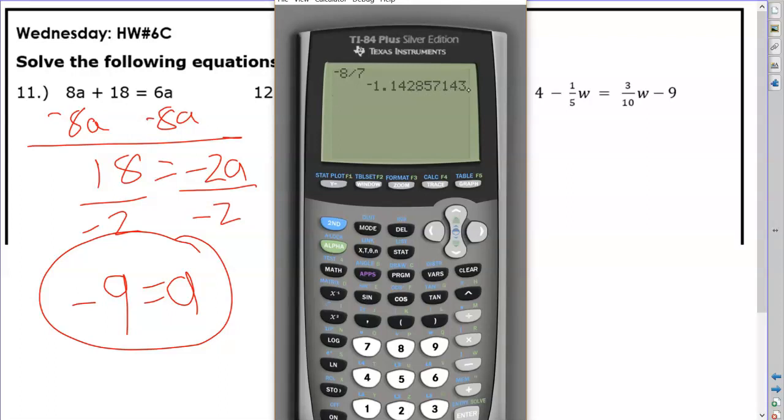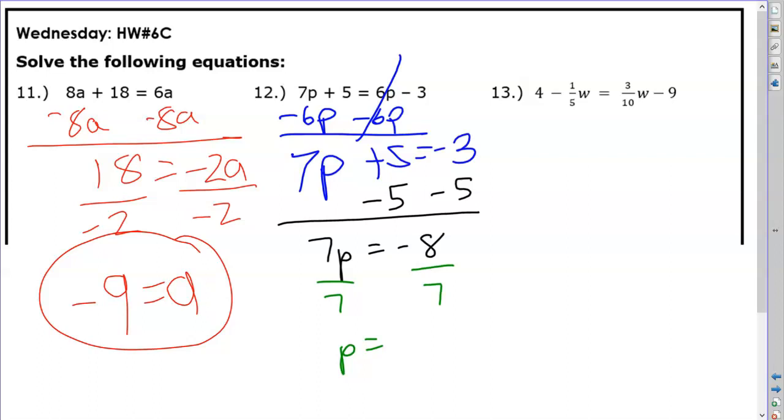I think it's writing a 3 instead of a 2 because I think it ran out of space, so the 8 rounded this up, but it definitely is a repeater. Now I know this is a repeating decimal because this is a fraction, and all fractions are rational, so it has to eventually repeat. But I'm not going to write the decimal form because it's so long, so I leave it as a fraction, just like that.